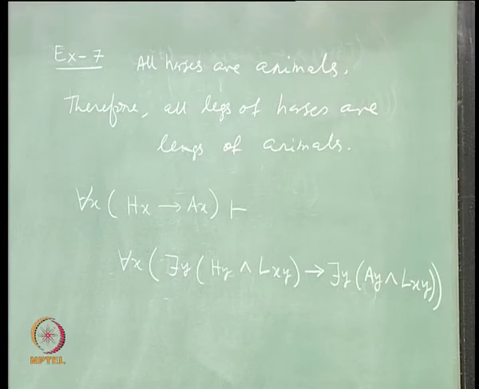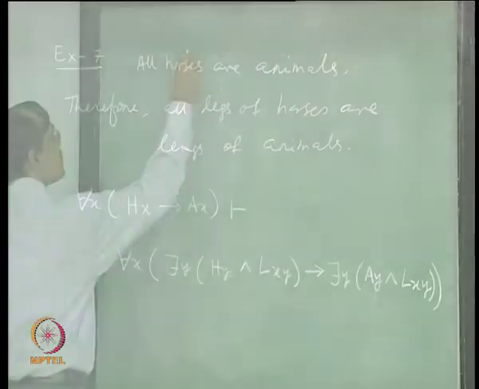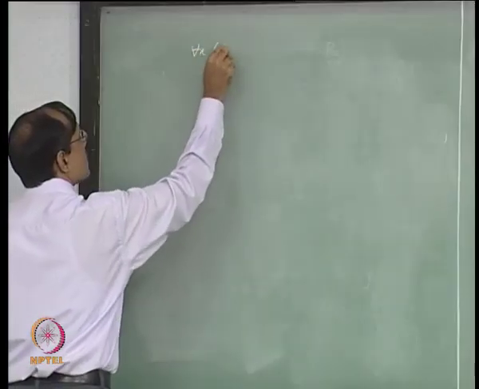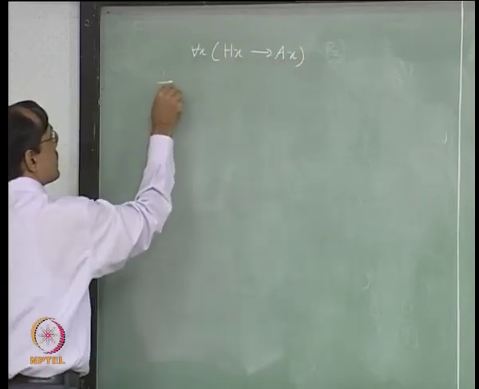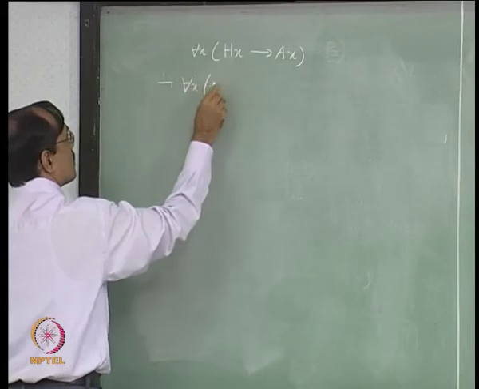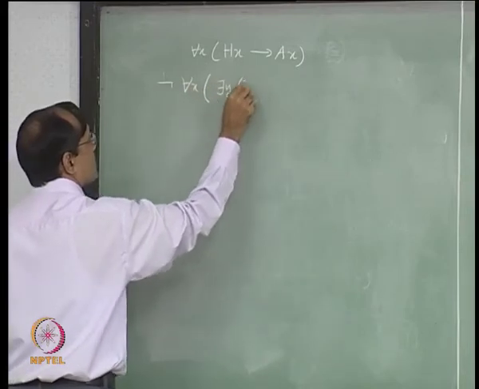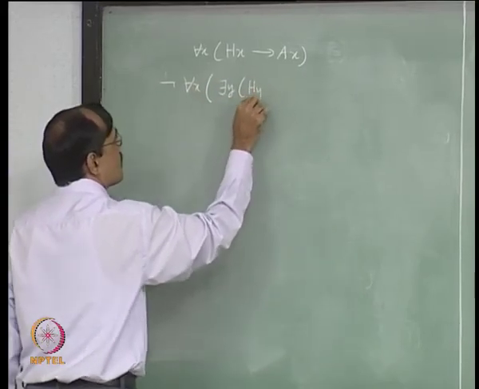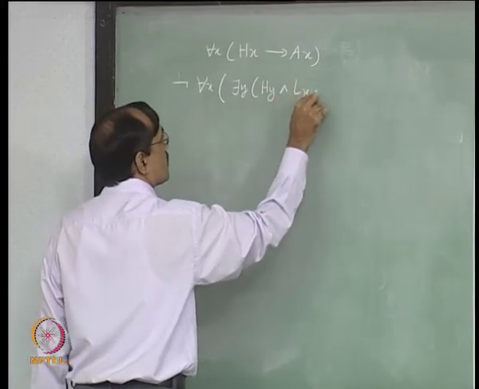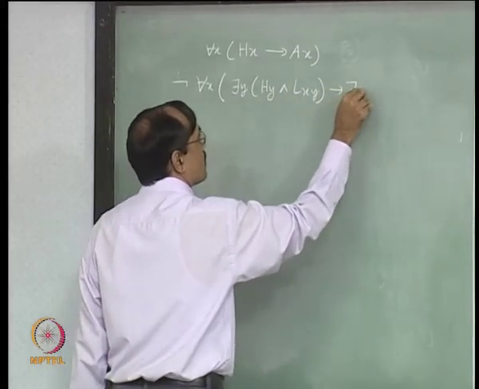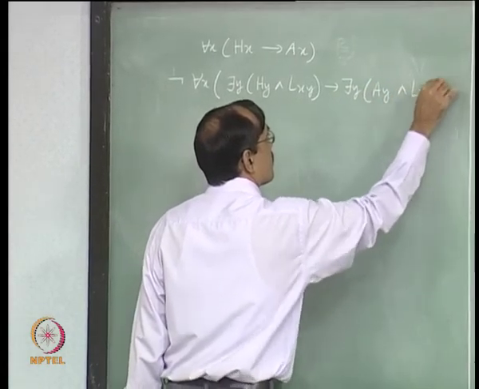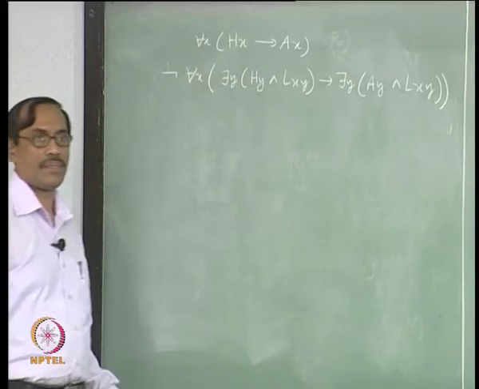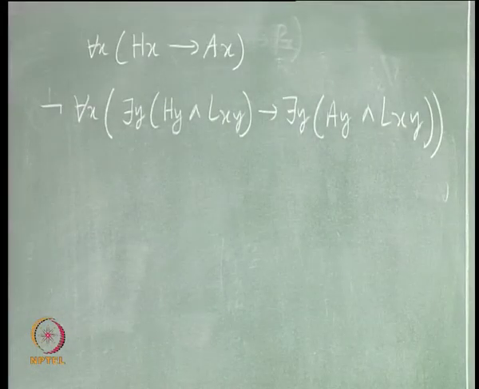So, in the tabula proof we start with the premise, and the negation of the conclusion. Okay.